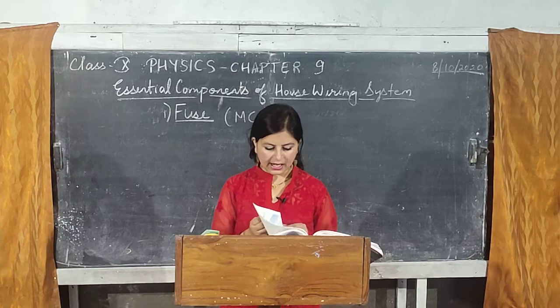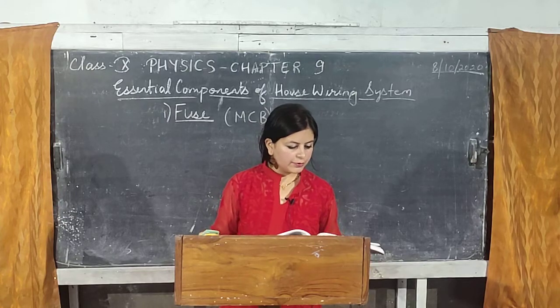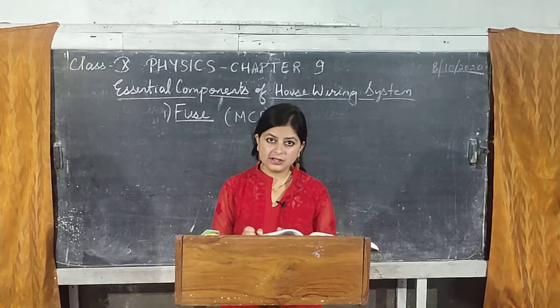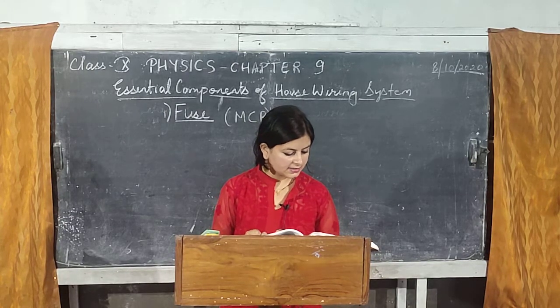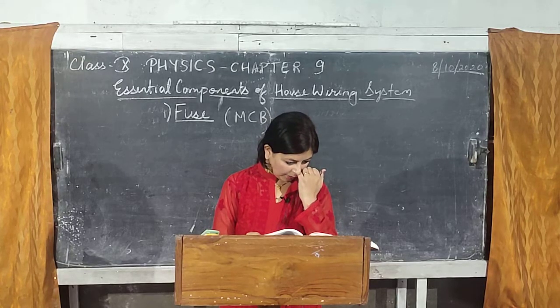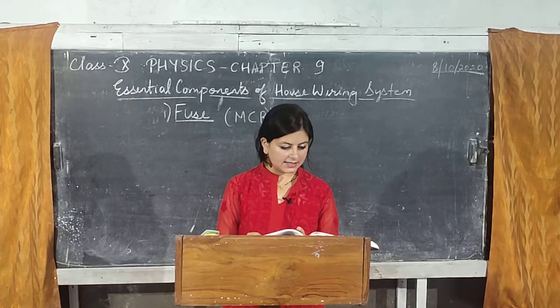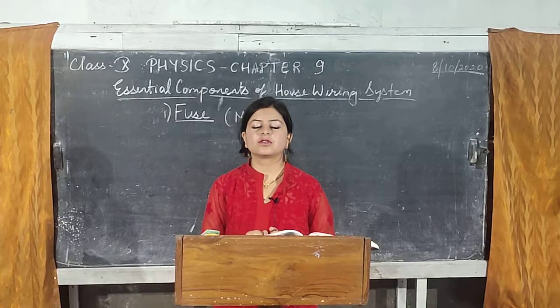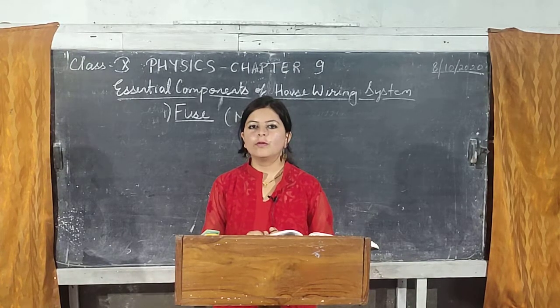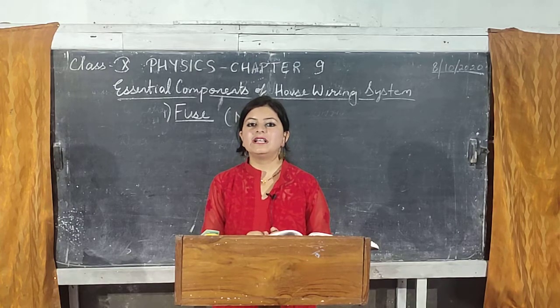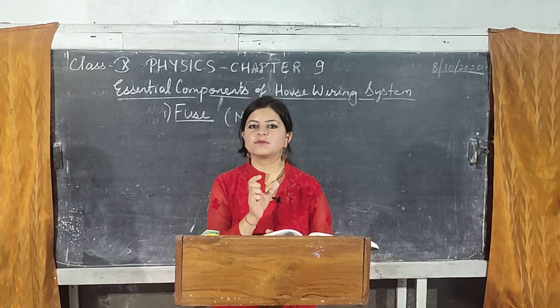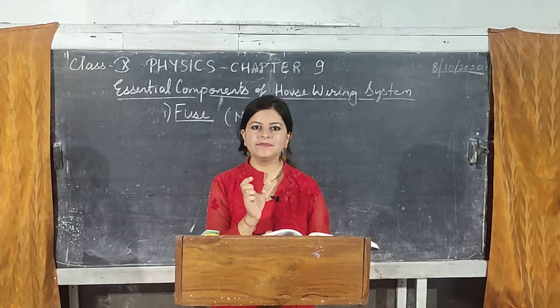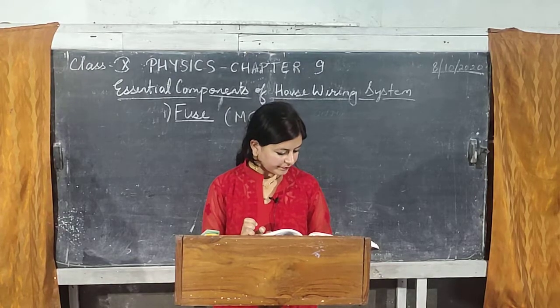All right, now fuse wire, what is the material used for a fuse wire? It is made up of an alloy of lead and tin. Now this alloy has got a special property that it has got a very low melting point. Low melting point means it will melt very fast even for a small amount of heat passing through the wire.